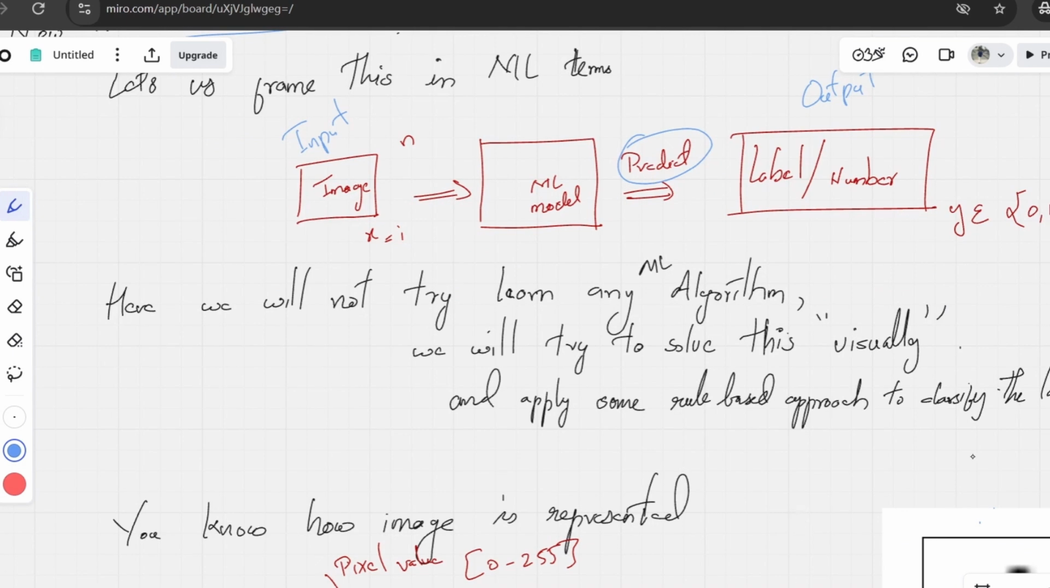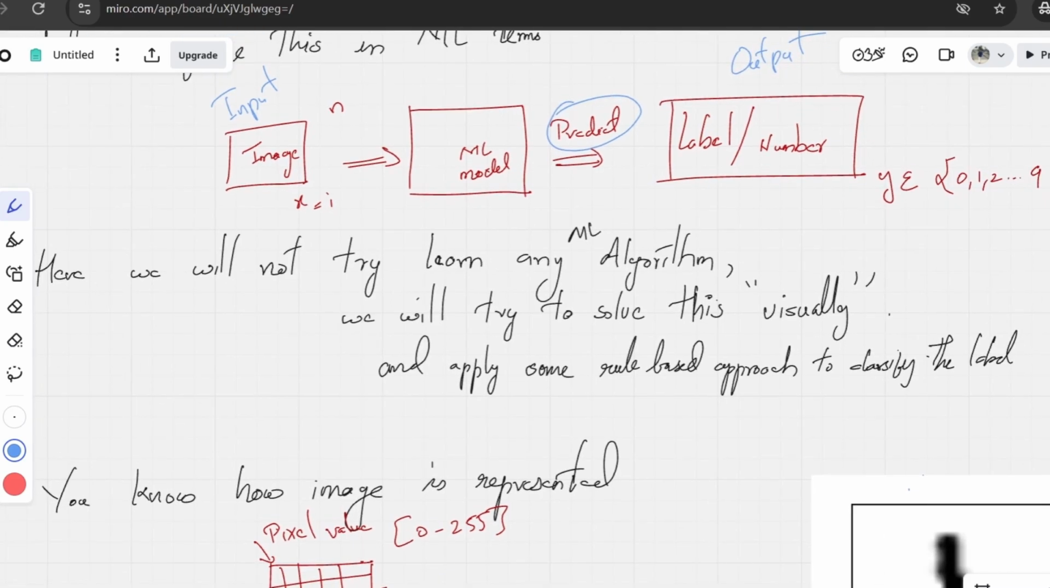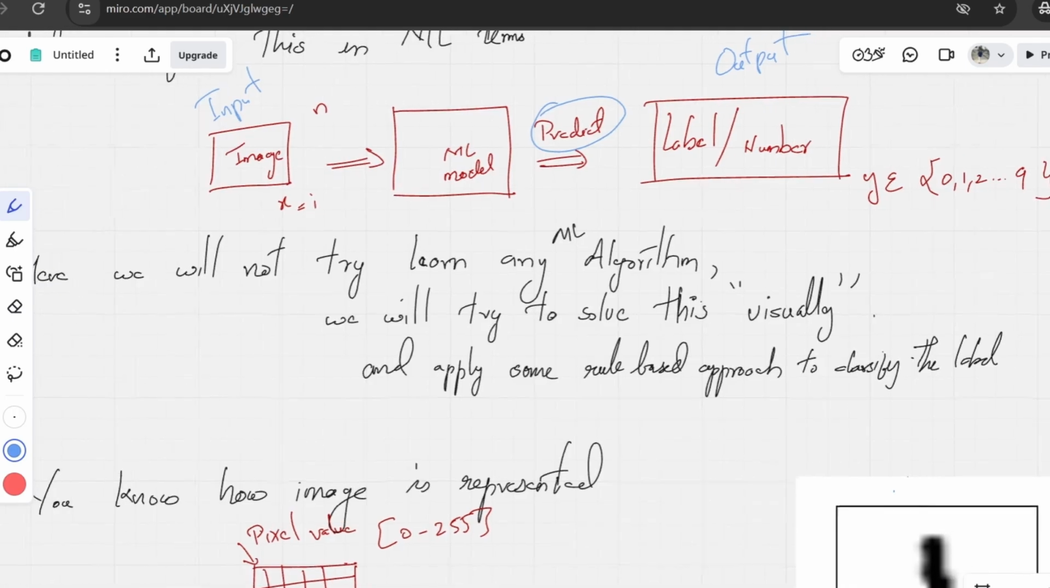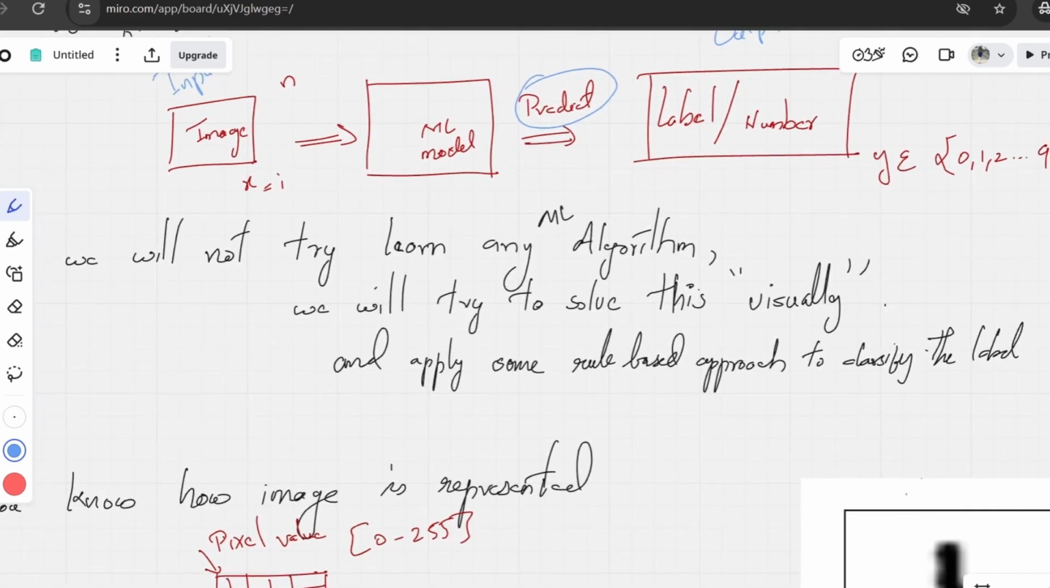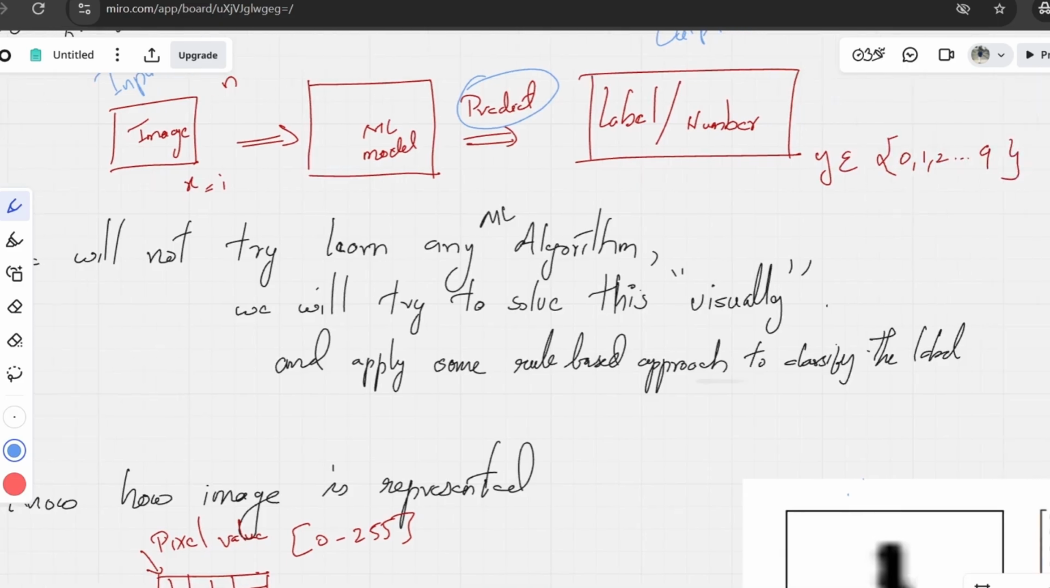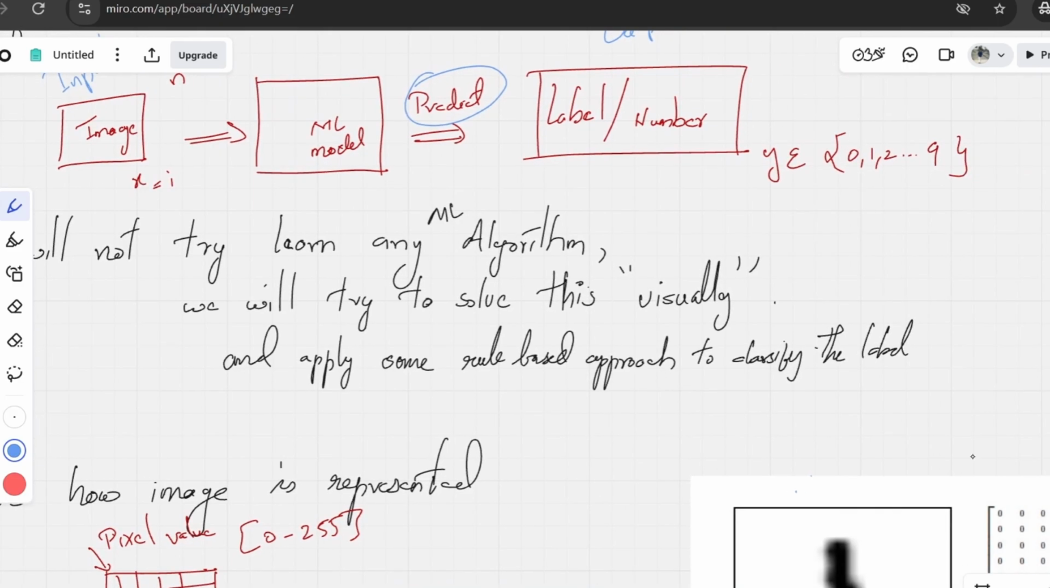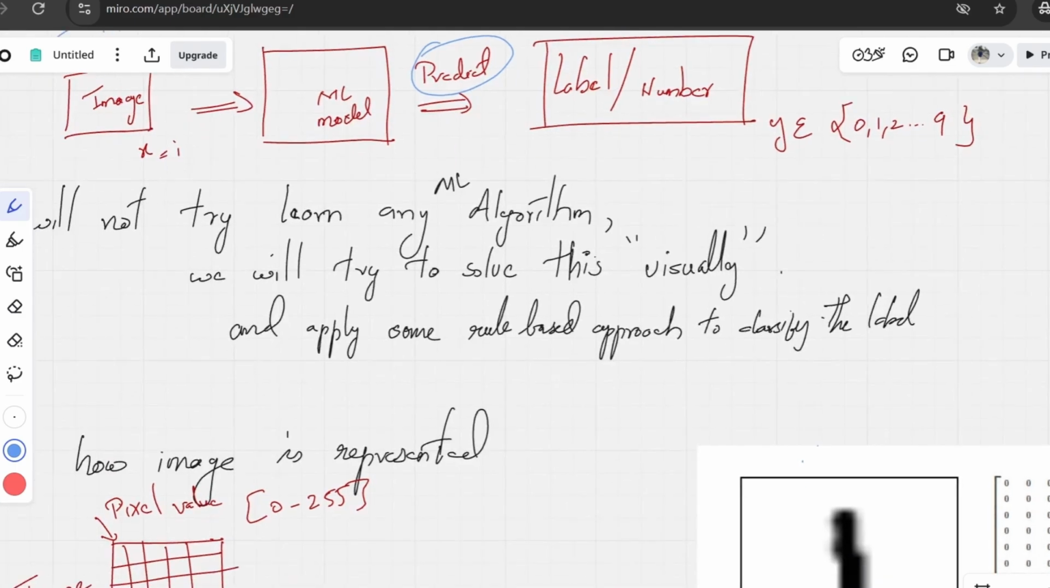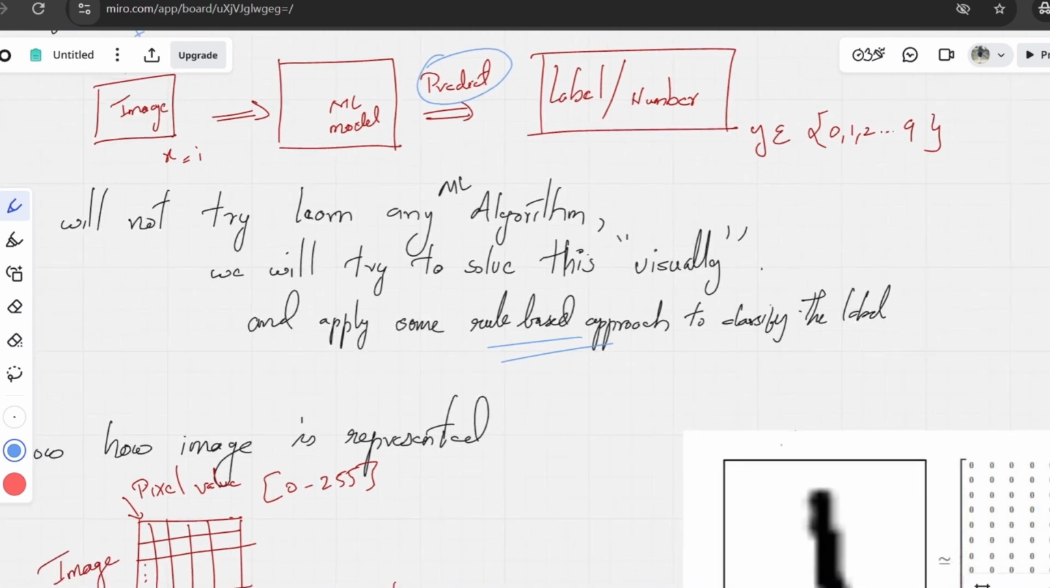So here we will not learn any ML model or any ML algorithm. We will try to approach this problem in the same way humans did it, in a visual format, and then apply some rule based approach to classify the label.